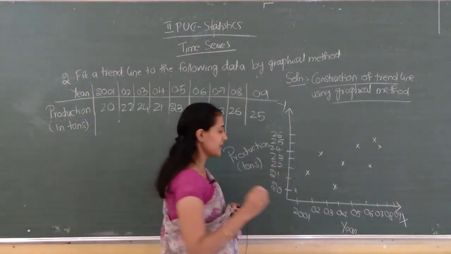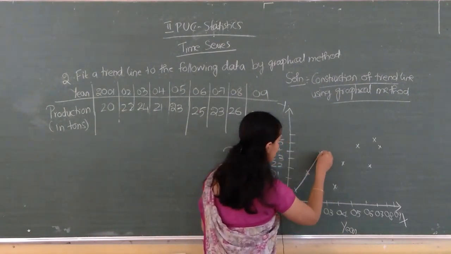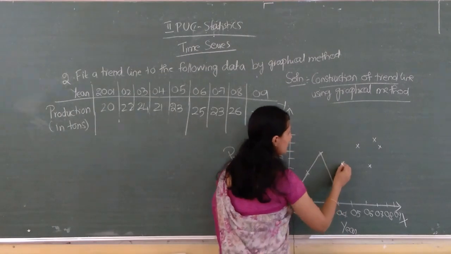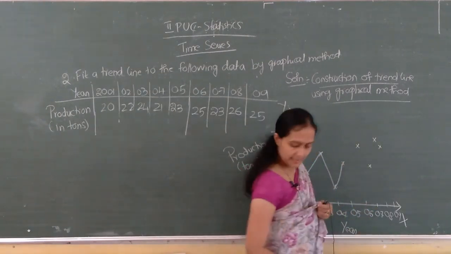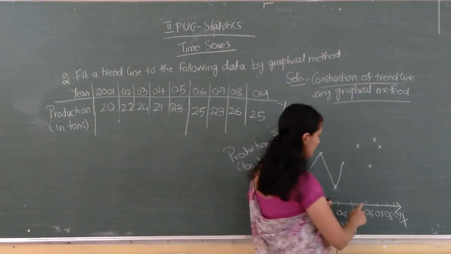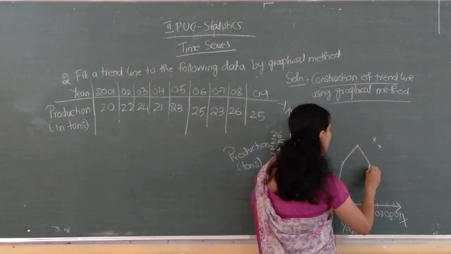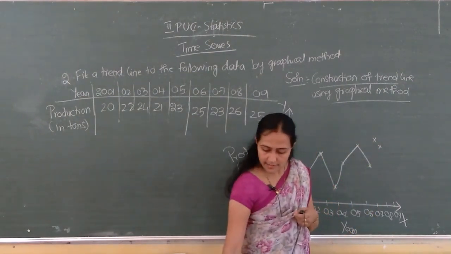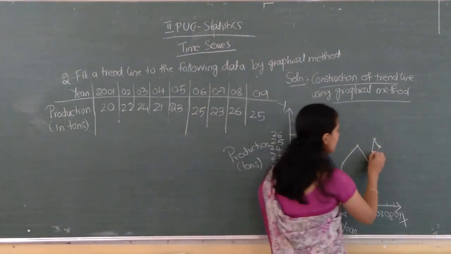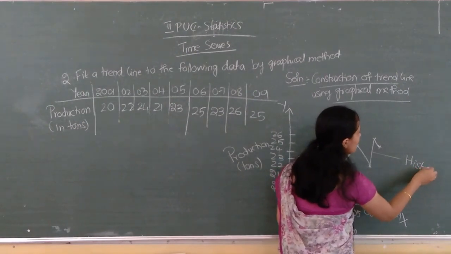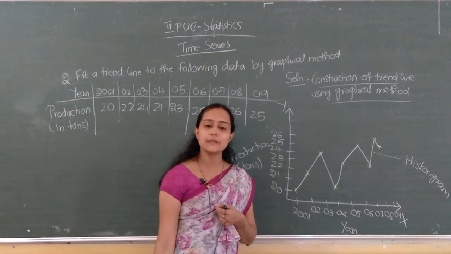Next, draw the histogram as it is. Clear? This much is called a histogram. Next, what do we have to do?